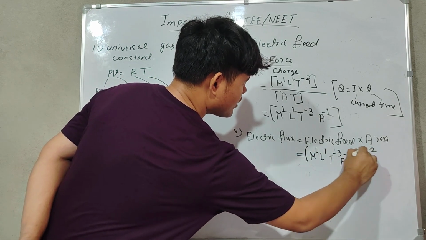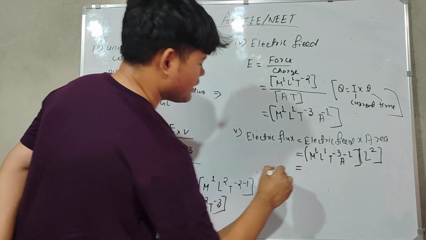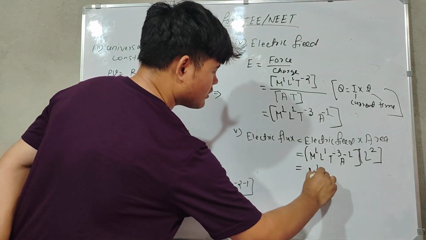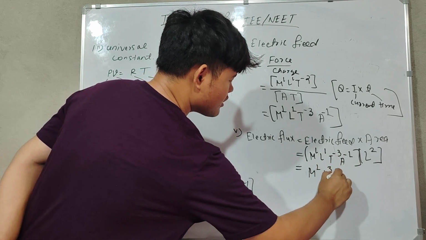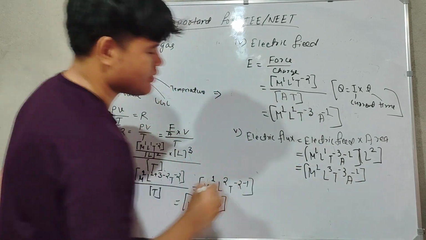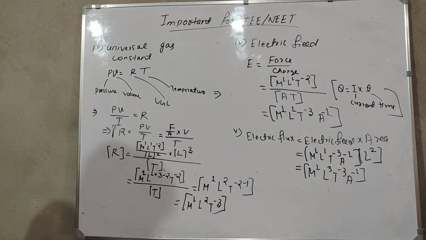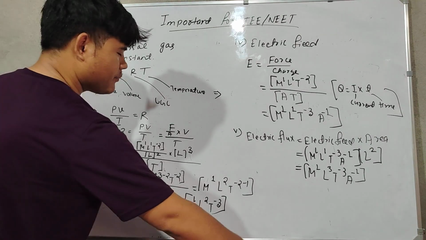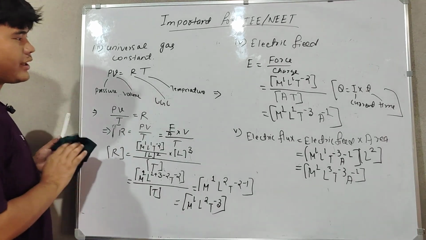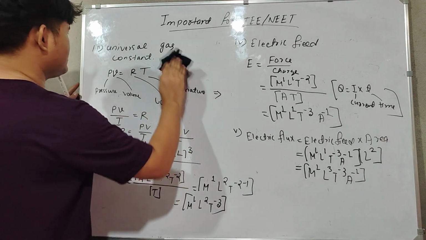The area means length square. So what will come? M1 L3 T to the power minus 3 A to the power minus 1. That's it, right? Yeah, but there are still some important formulas. So electric flux we have done. Next, what is remaining? Okay, Young modulus. Okay, let's see.